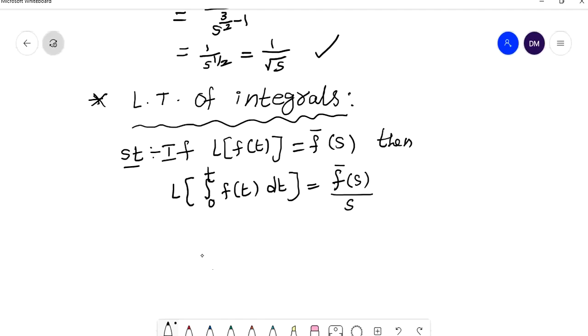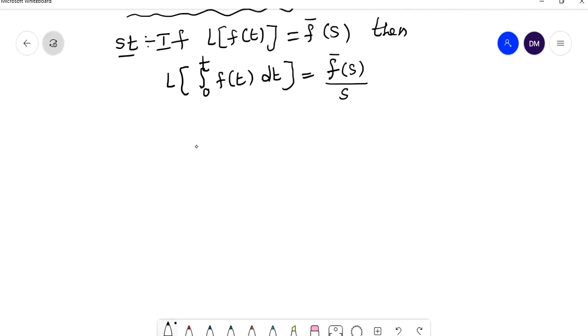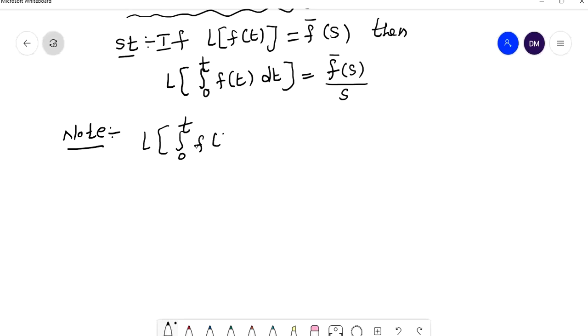See here we have to know some note points. Listen to me. The first note point is that the Laplace transform of a single integral 0 to t f of t dt is equal to f bar of s by s. Here f bar of s is nothing but L of f of t.